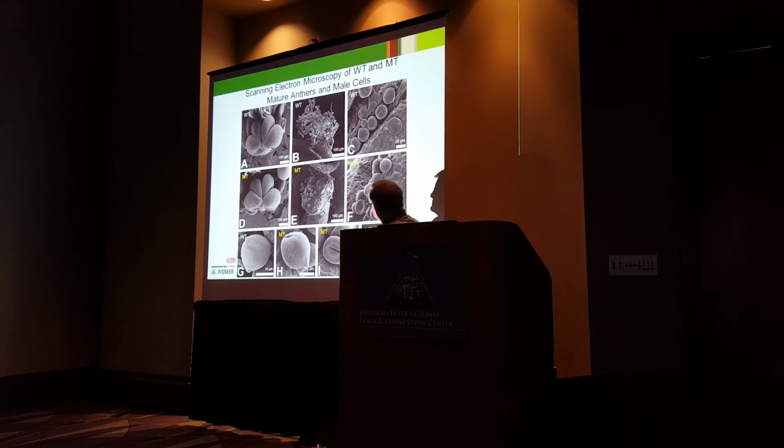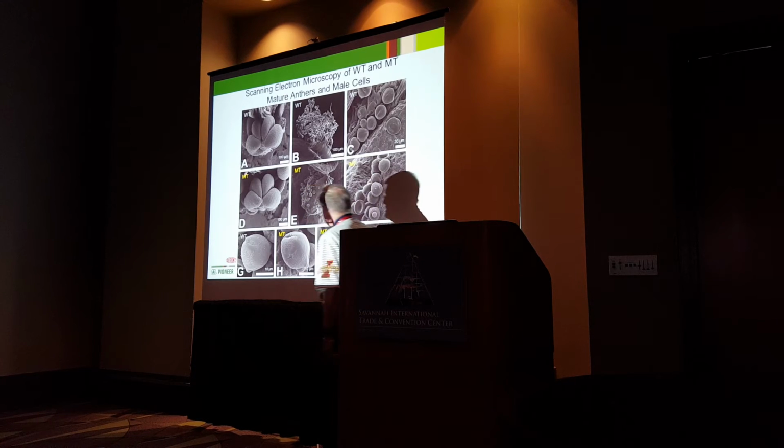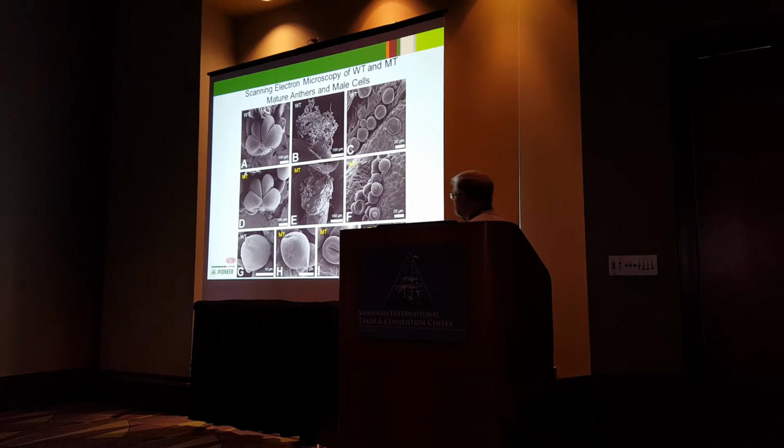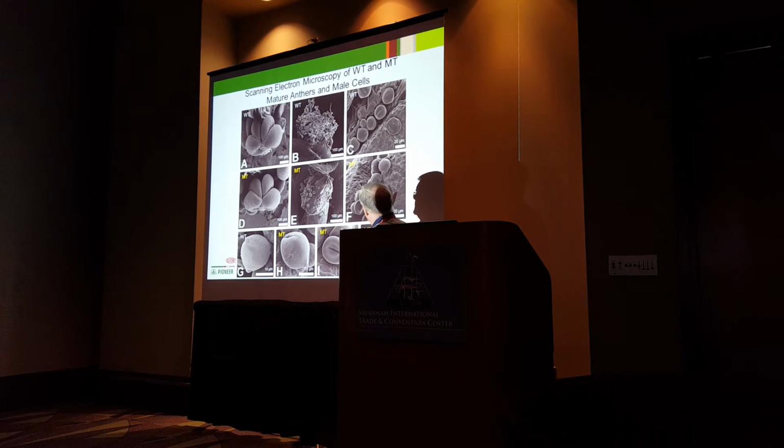And when these are transferred onto the stigma, there is absolutely no germination occurring, which we would expect based on the previous results. The variation in these grains is shown in these three particular images.